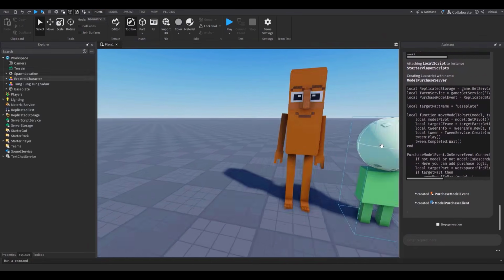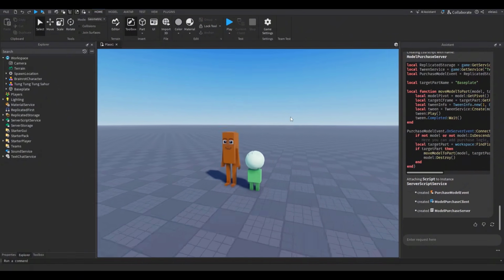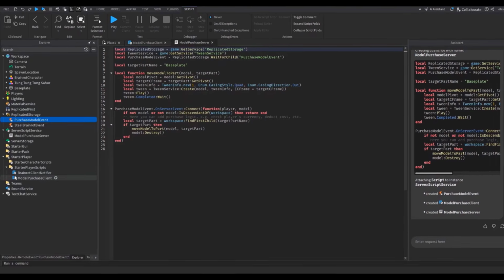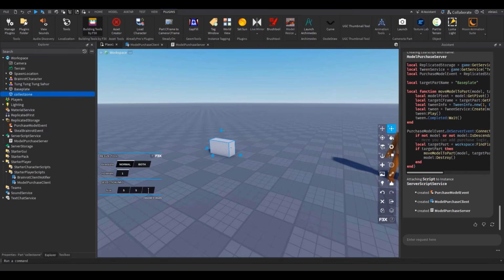Yes, make the script for me, AI. Come on. Yes, make the script for me. I have to accept it every time. What did it do for me? So it created a purchase model event, which I don't know what that means. Okay, you know what? Round two. Let me do something different.